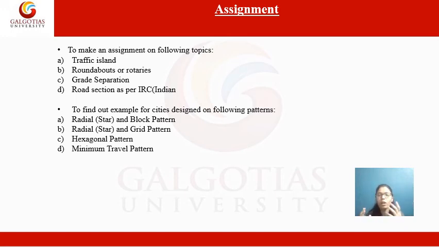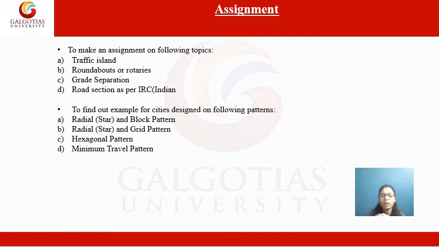And this is all about the urban roads, the hierarchy of urban roads, and the patterns we discussed in earlier slides.